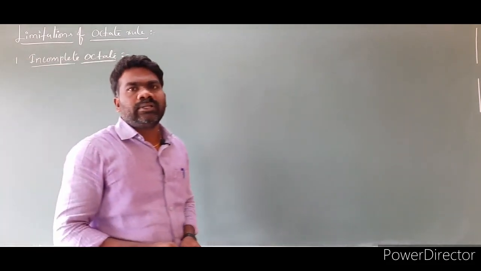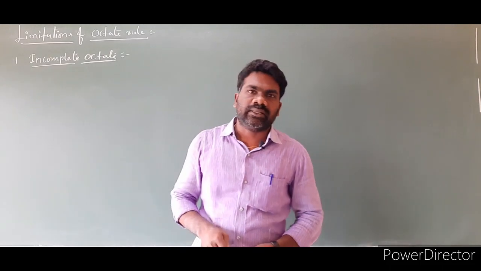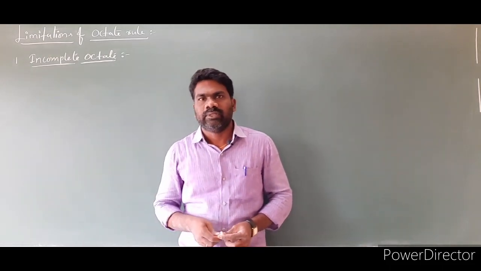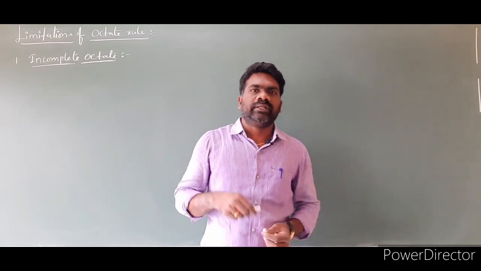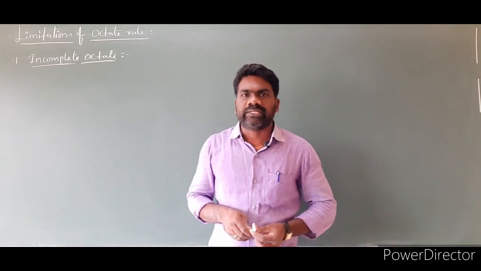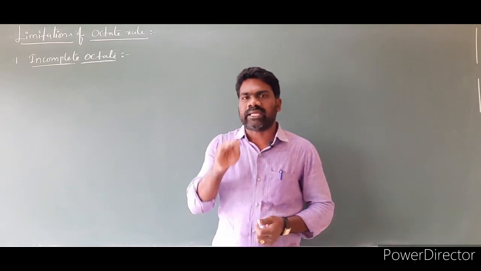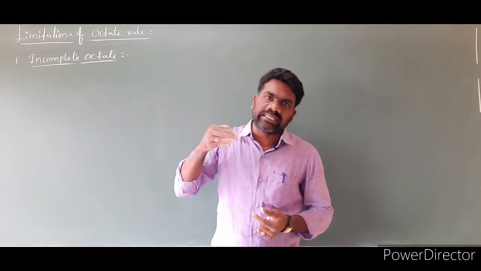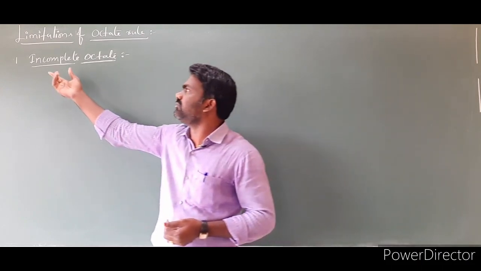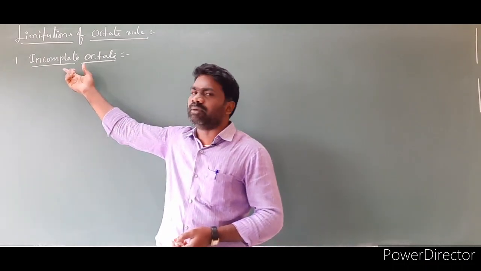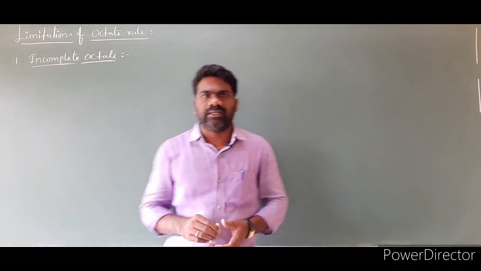According to the octet rule, any element which attains 8 electrons in its outermost energy level is stable. In some molecules, the number of electrons surrounding the central atom is less than 8. The actual requirement according to the octet rule is 8 electrons, but in some cases the number of electrons is less than 8. So we call this incomplete octet. Let us understand incomplete octet by taking general examples.